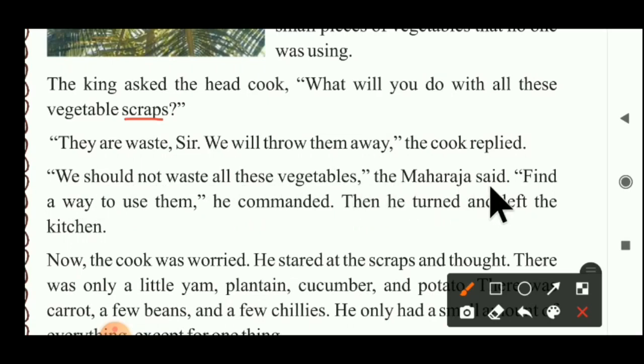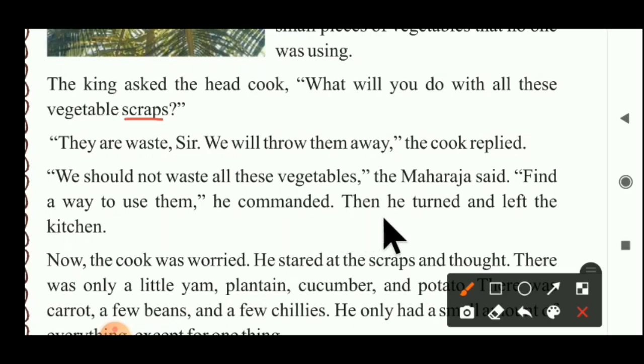The Maharaja said that we should not waste all these vegetables. "Find a way to use them," he commanded. Now he ordered the head cook: find a way to use them. How can we use that trash? Find the way, he ordered the head cook.